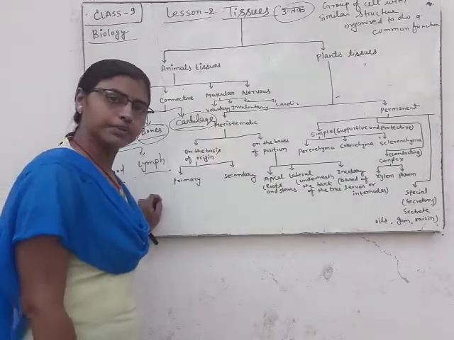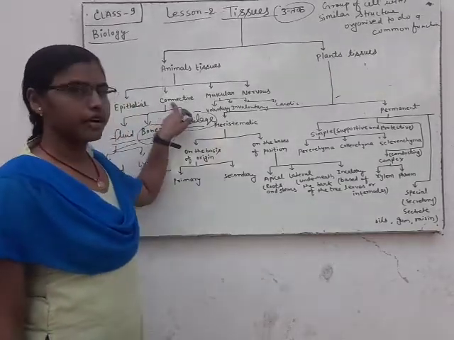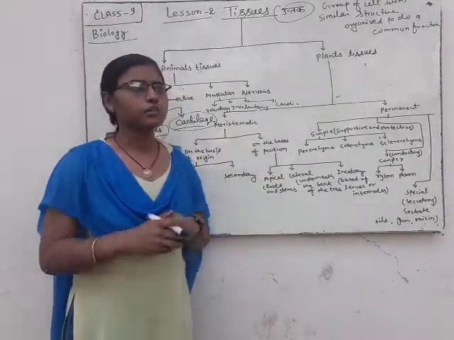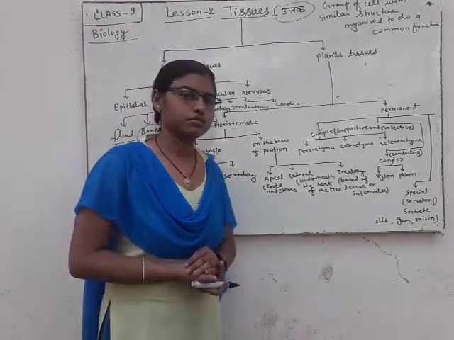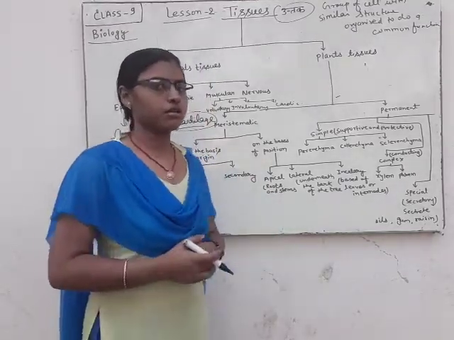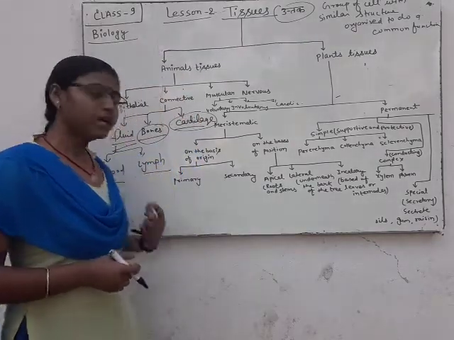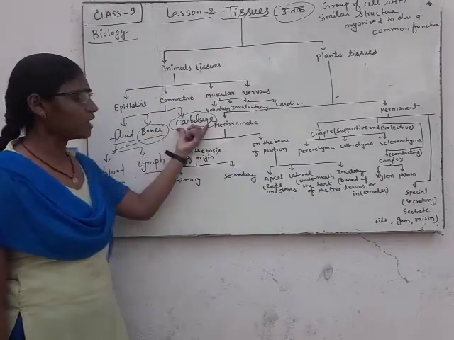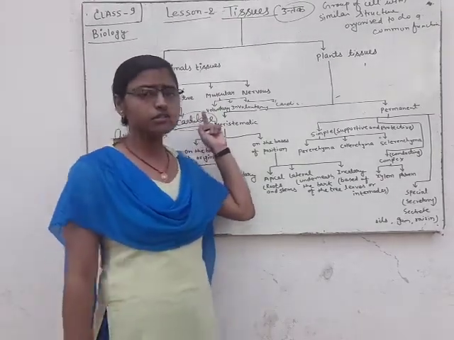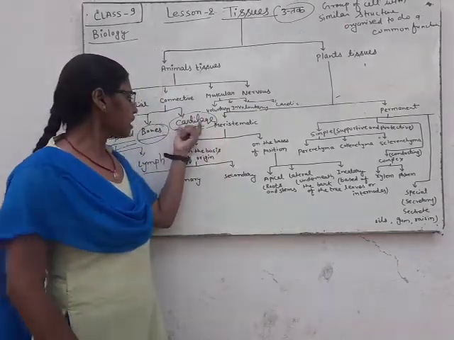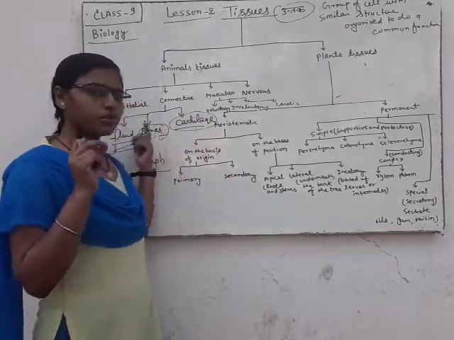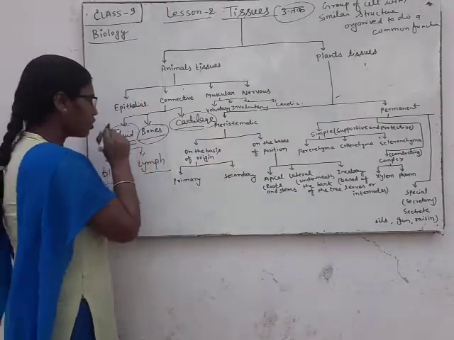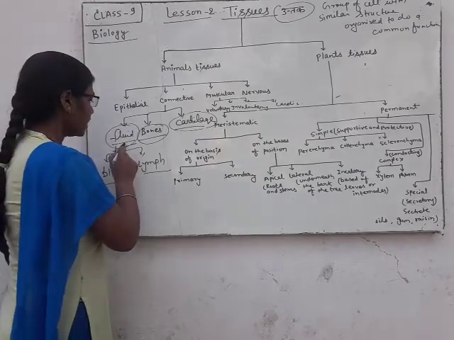Blood and lymph both are connective tissue. What is the blood? If anyone asks you to define the blood, what is your answer? Our answer is that blood is a liquid connective tissue. Here bones and cartilage are solid, tough. Cartilage is softer than bones, but bones are hard. But when we talk about fluid, it means liquid,